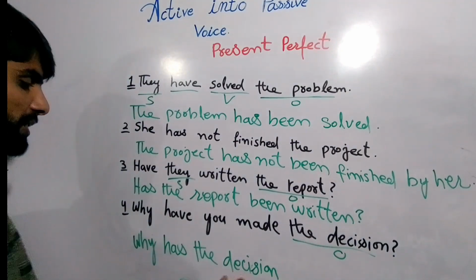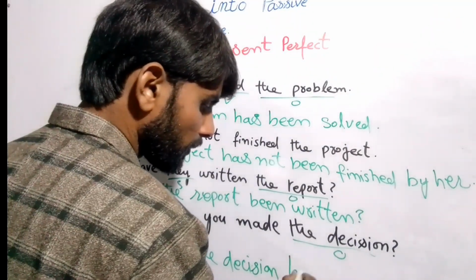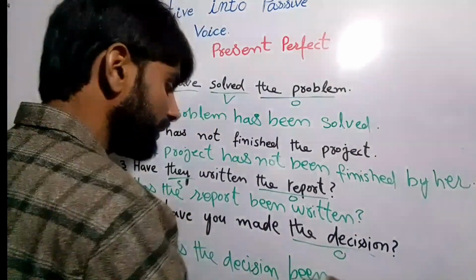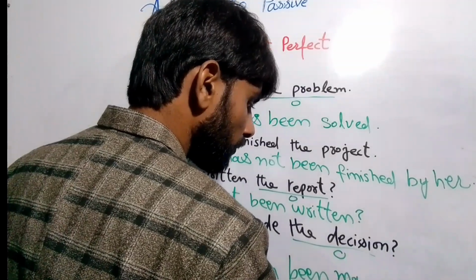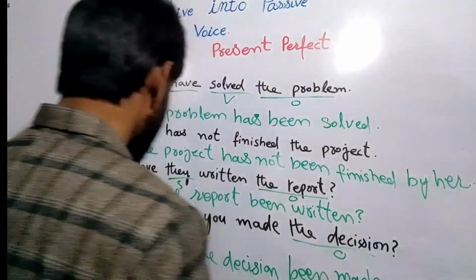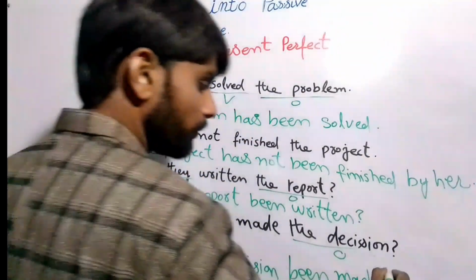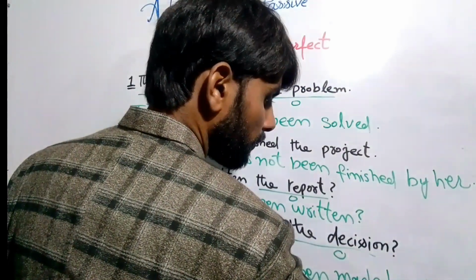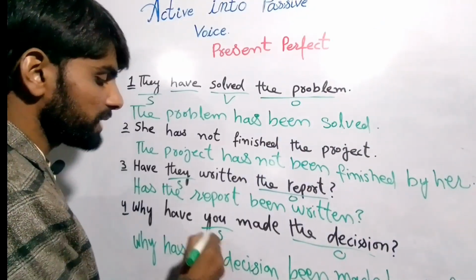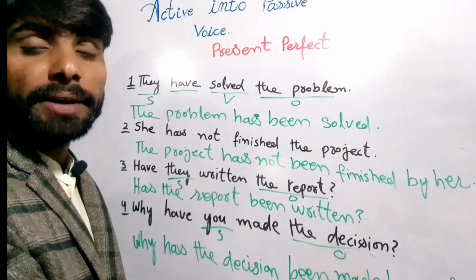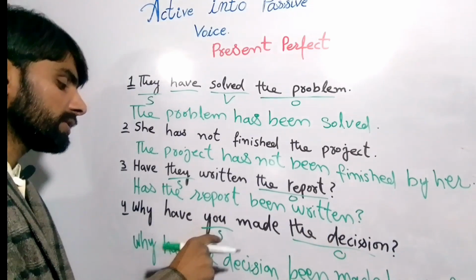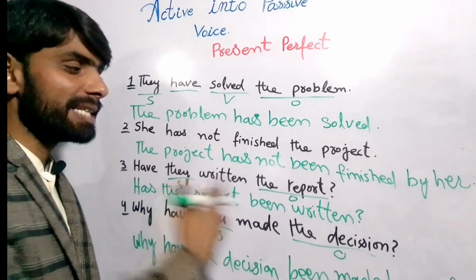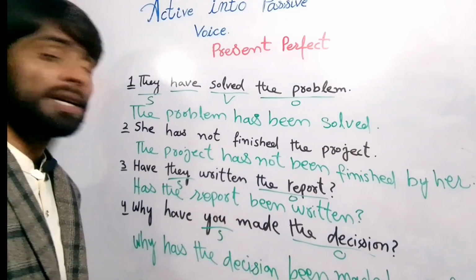Why has the decision been made by you, right? When we are writing it at the end of the sentence, you will not change, right? Because you stays as it is at the end.